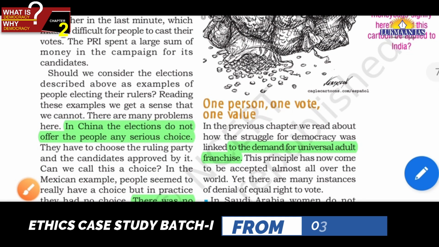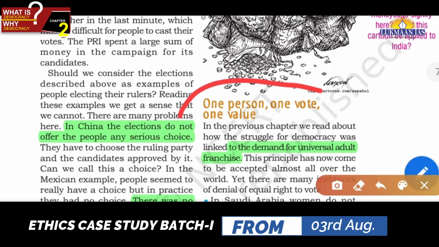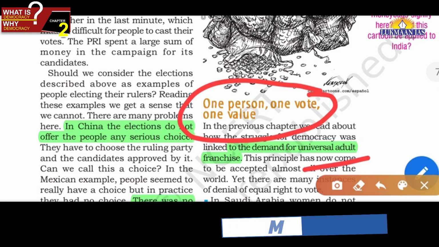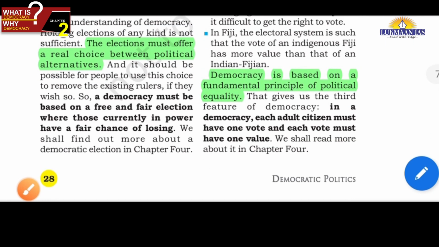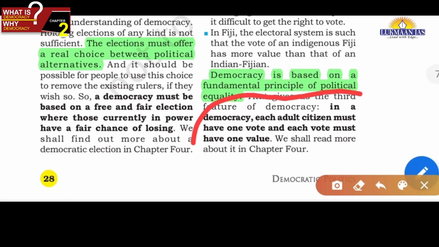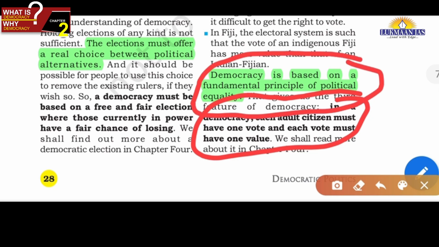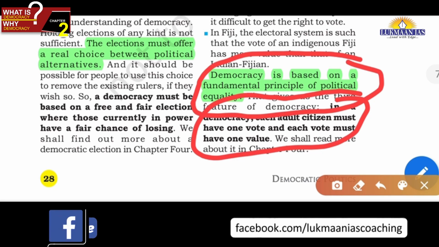Now after that, the third thing is one person, one vote, one value. This is the political equality we discussed, friends. Universal adult franchise should be there. So this is also a very important thing, that in a democracy every citizen must have one vote and each vote must have one value. In fact, democracy is based on this fundamental principle of political equality. So this should also be there.